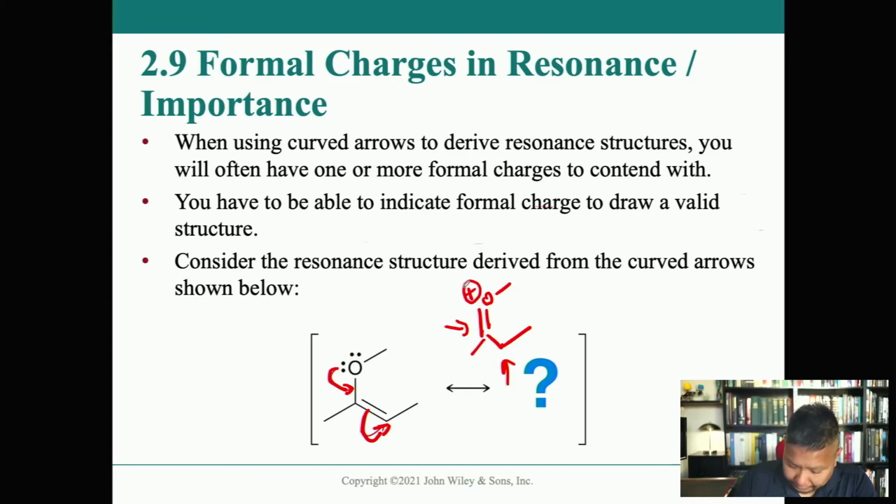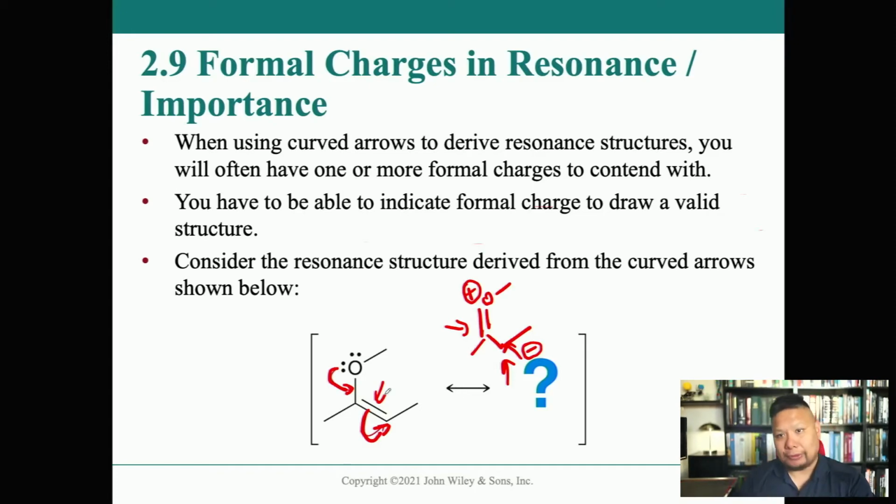And this carbon here is actually a carbanion now, because it has an extra electron from the double bond that moved into it. Does that make sense?